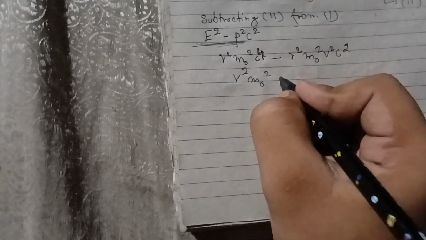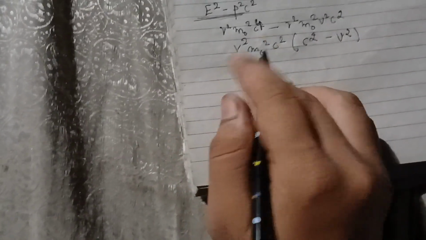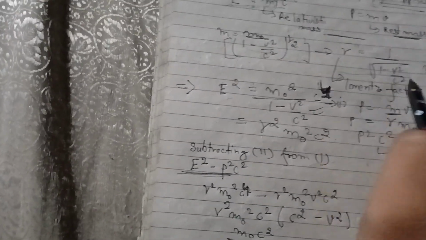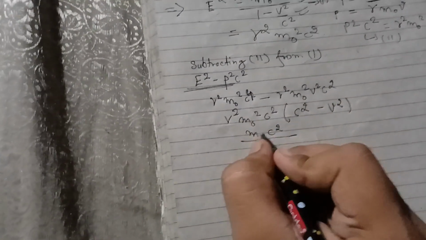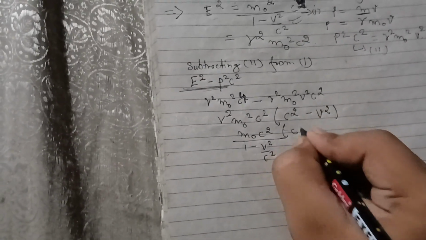So we can take c square common, that becomes c square minus v square. Now we are putting the value of gamma. Gamma is basically equals 1 by, if you square it, it becomes 1 by 1 minus v square by c square. So we put the value, c square minus v square, c square minus v square.